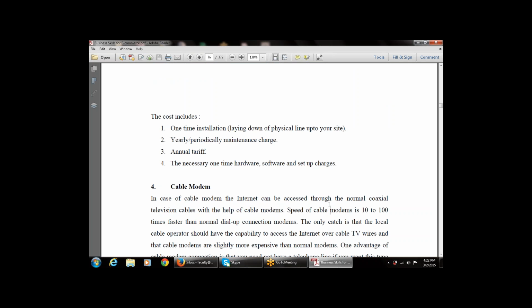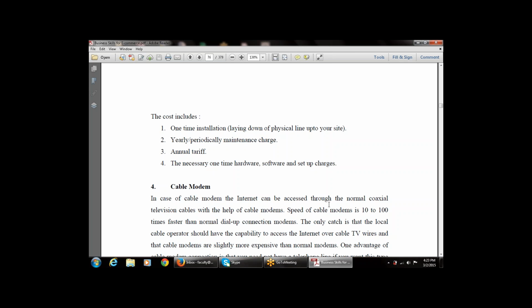Then we will discuss the fourth one, the cable modem. That is a modem used with the cable connection. The internet is provided through the cable connection. We use the cable wire for taking the internet connection. That is known as the cable modem.